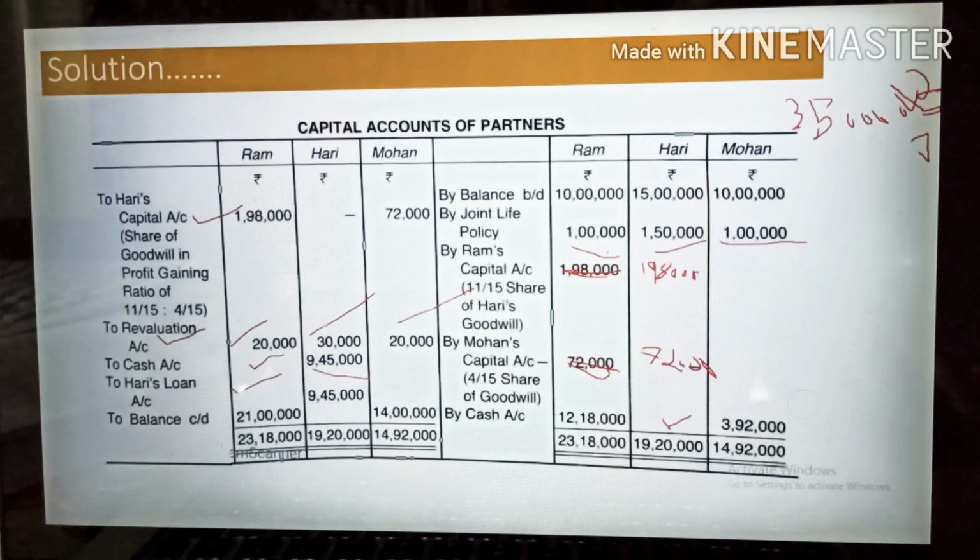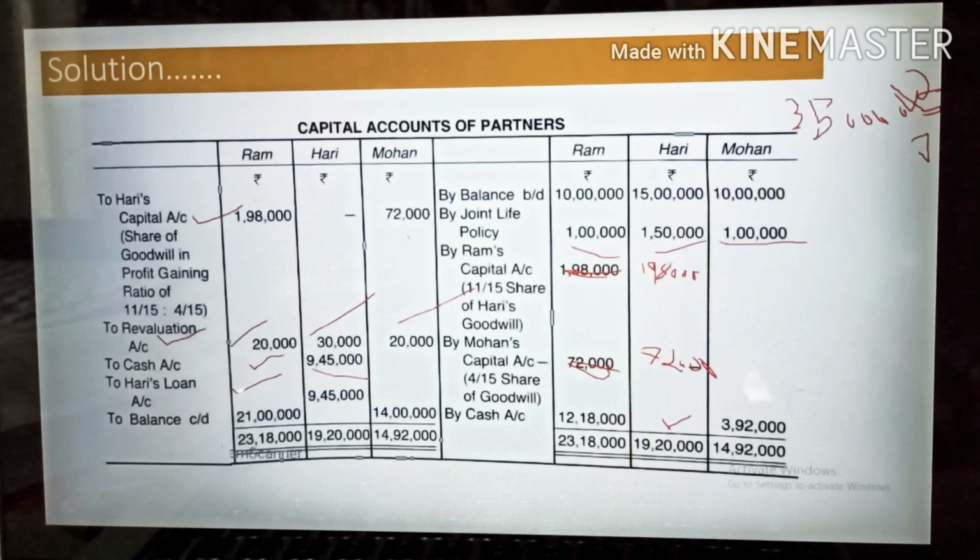But when you go and check Ram's account in the credit balance, you will find that 11 lakhs are given over here. Okay, so out of this 23,18,000, the amount that remains in the business is 11 lakh. So the remaining amount 12,18,000 will be brought by Ram in cash. So you can see here that by cash account Ram is bringing 12,18,000. After bringing this 12,18,000 his account will match.